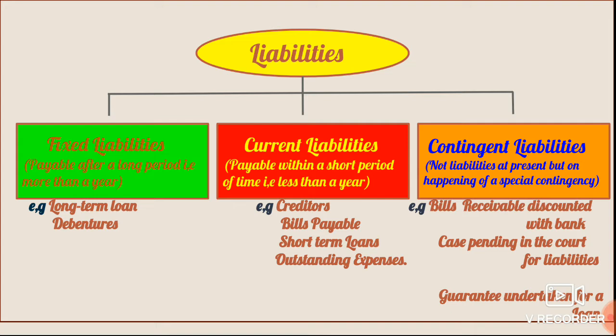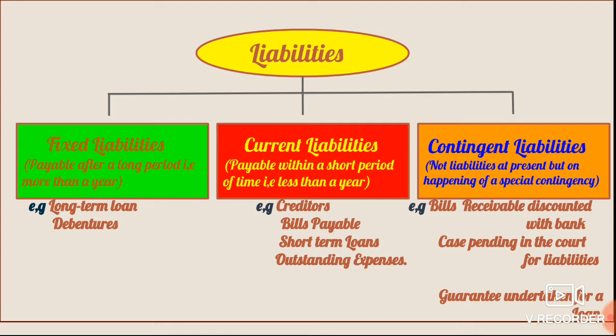Contingent liabilities. Now, contingent liabilities are those liabilities which are not liabilities at present but may become liabilities in future. Now, the example of such liabilities are like bills receivable discounted with bank, case pending in the court for liabilities, or guarantee undertaken for a loan.